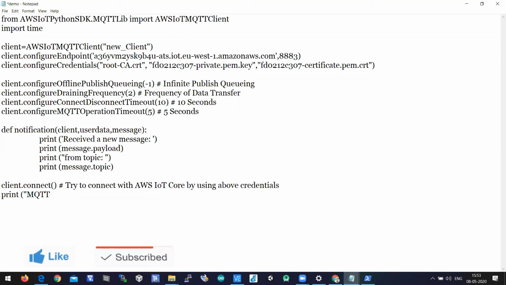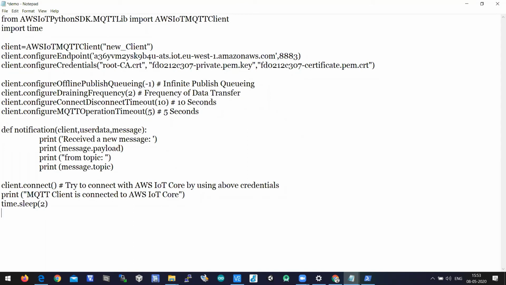Print MQTT client is connected to AWS IoT core, which says that yes, this is successful. And let's wait for 2 seconds. So time.sleep of 2.